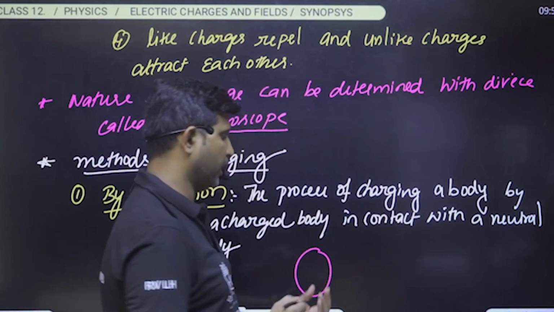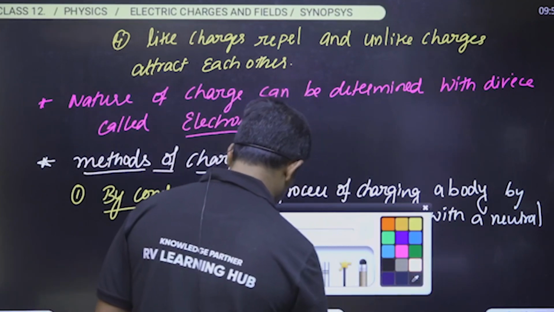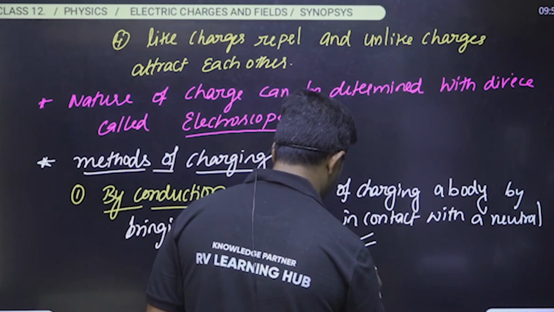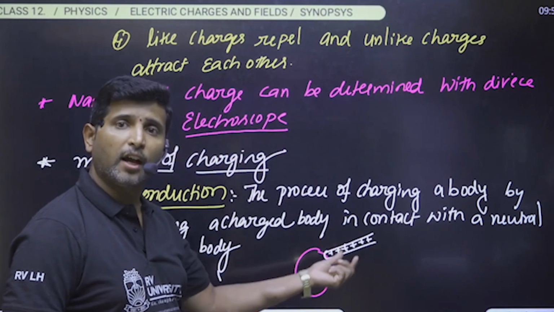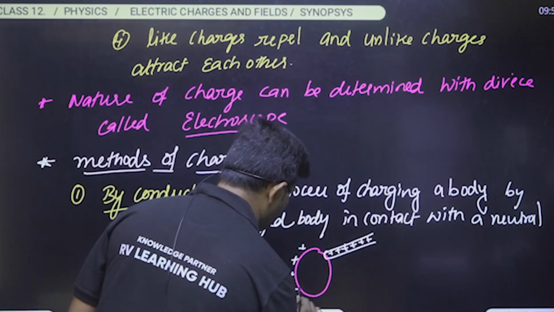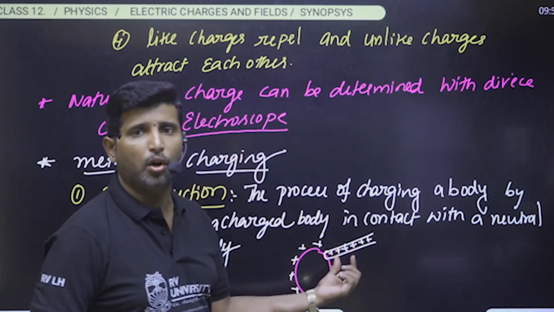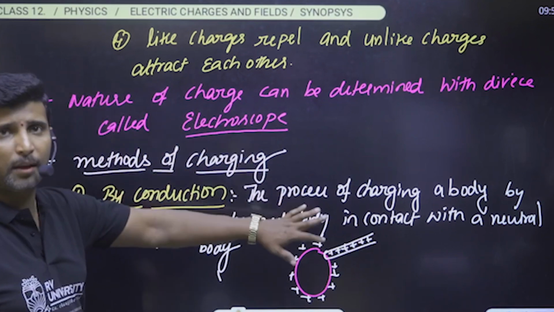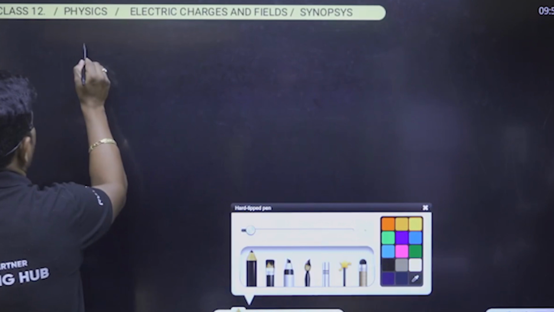Whenever we consider a neutral body or uncharged body, and we bring either a positively charged body or a negatively charged body in contact with the uncharged body, then the uncharged or neutral body will acquire the same charge as the body which is placed in contact. Okay, like that we have to understand the conduction phenomena.